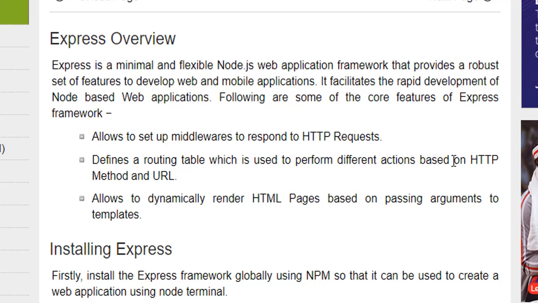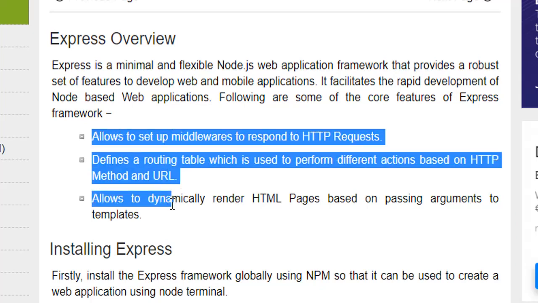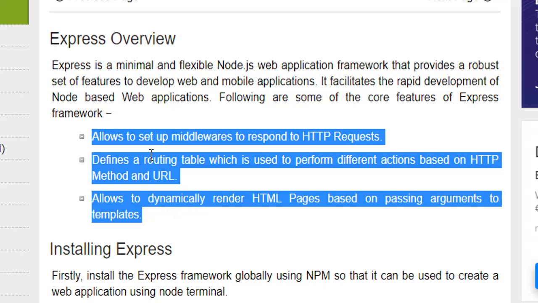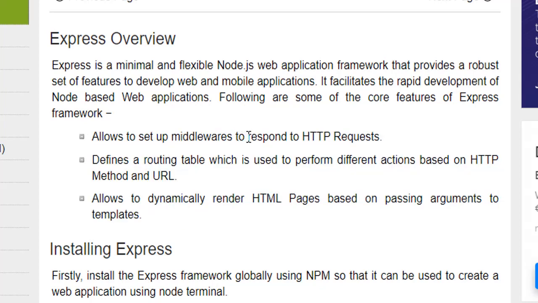Without Express, I'm not going to be able to interact with the HTTP requests I'm going to make. You know what HTTP is? It's a request, you send the get request, the post request. We do this using the Express route. It defines a routing table, which is used to perform different actions based on the HTTP method.